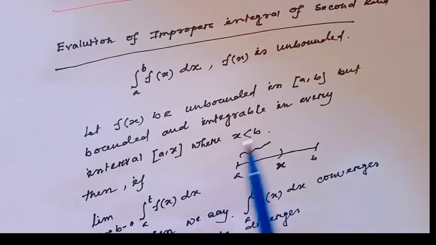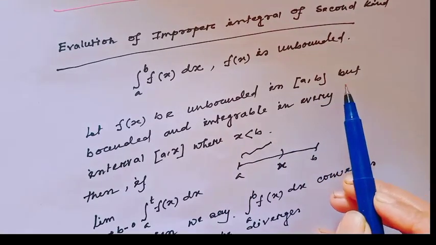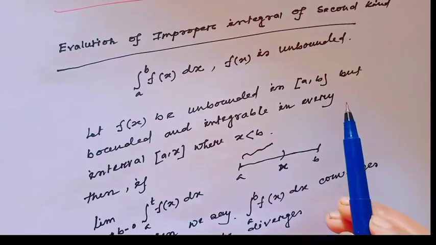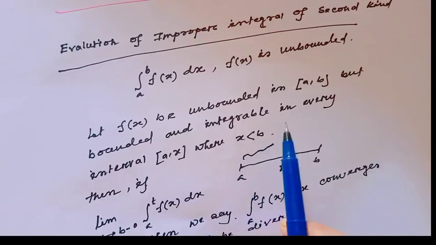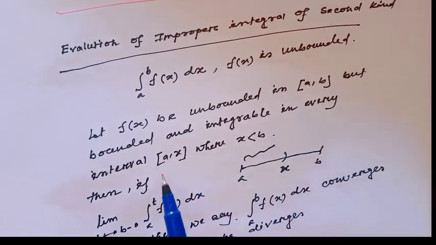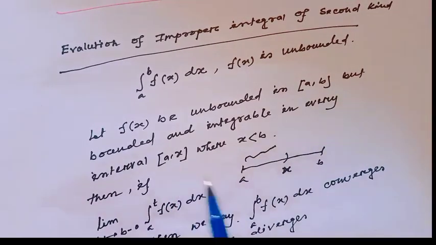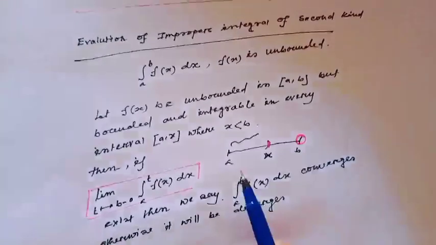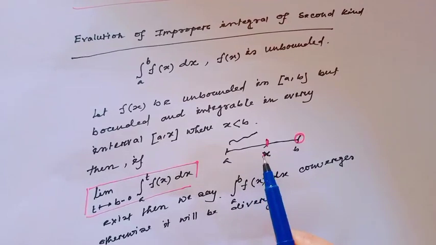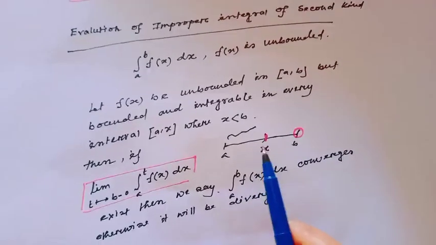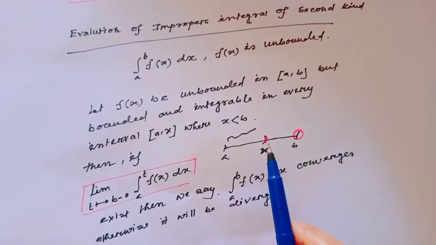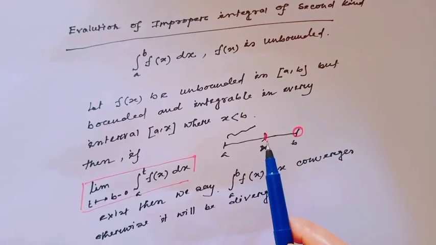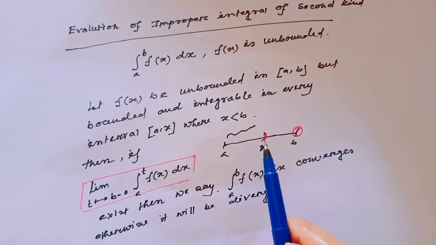Consider f(x) to be unbounded in the closed interval [a, b], but bounded and integrable in every closed interval [a, x], where x is less than b, and the graph is of this type. In the interval a to x, the function is bounded, and at every point of this interval, the function is integrable.